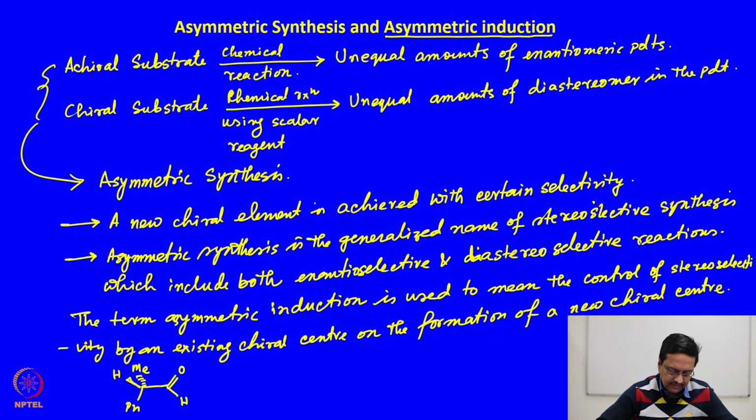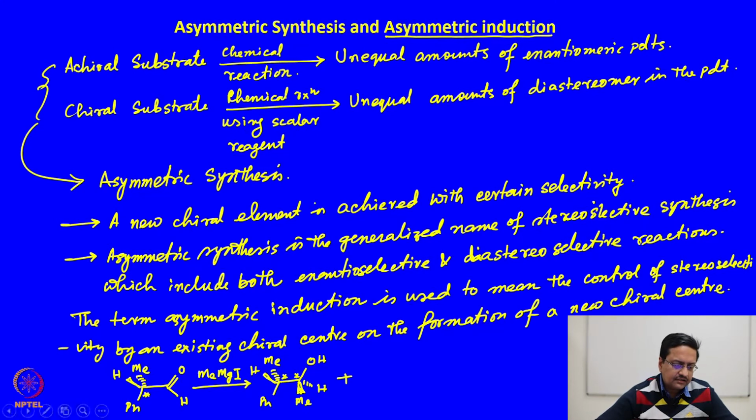When this aldehyde with a chiral center here is treated with methyl magnesium iodide, we get two products, which are these two, which has two chiral centers.